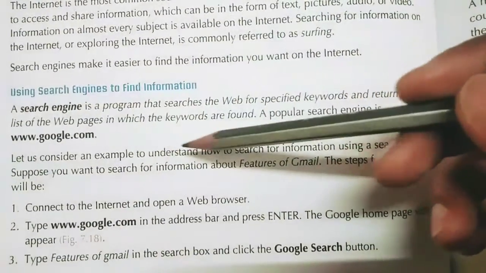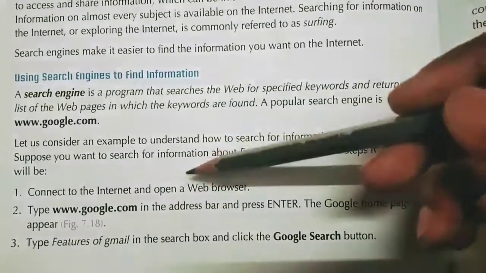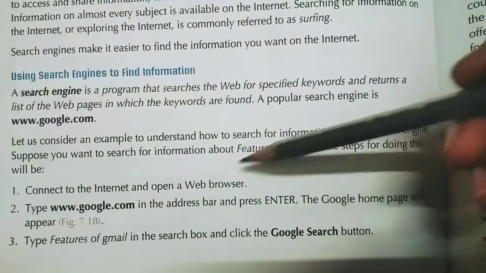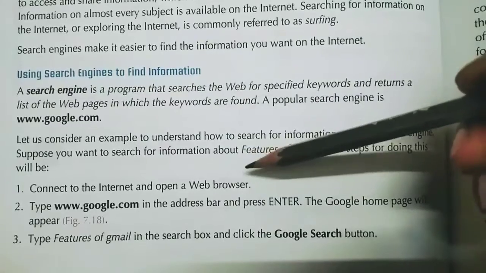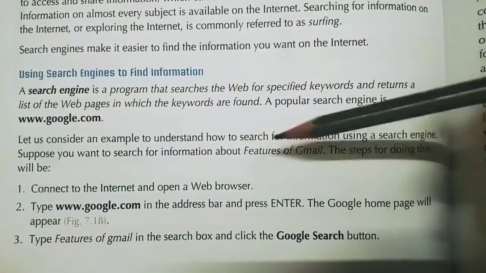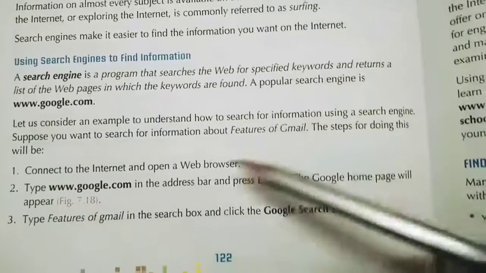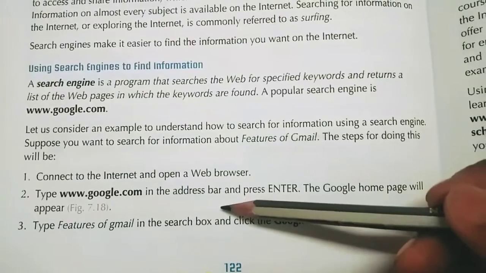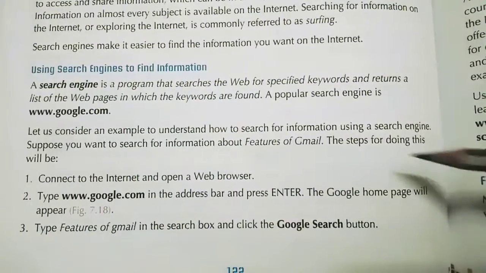Let us consider an example to understand how to search for information using a search engine. Here it is given how to open a browser and enter google.com. First, connect to the internet and open a web browser. A web browser can be anything: Internet Explorer, Google Chrome, Mozilla Firefox, any web browser you can open. After opening the web browser, type google.com in the address bar, and press enter. After that, the Google home page will appear.